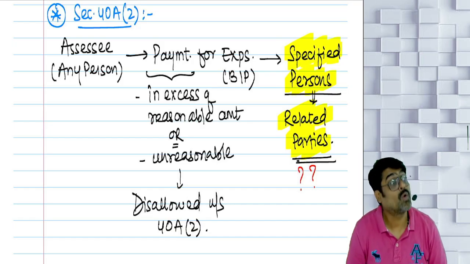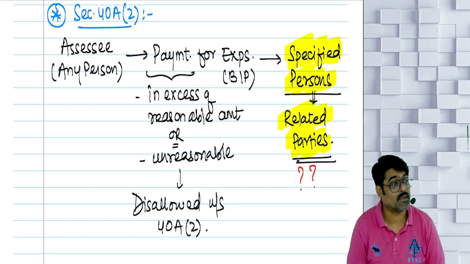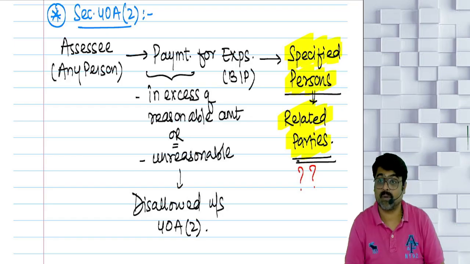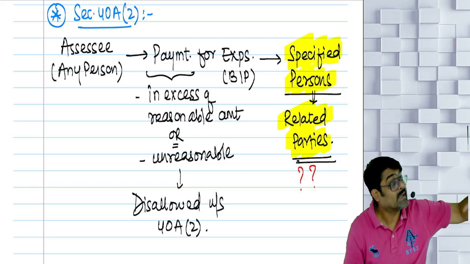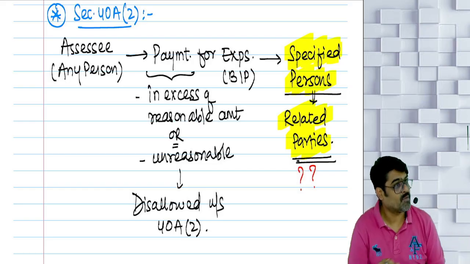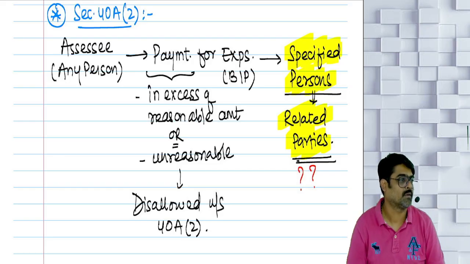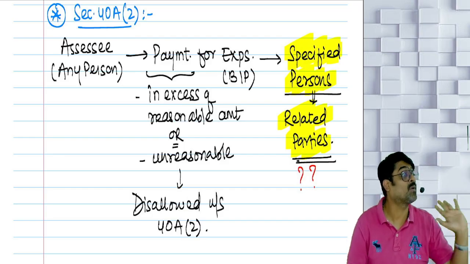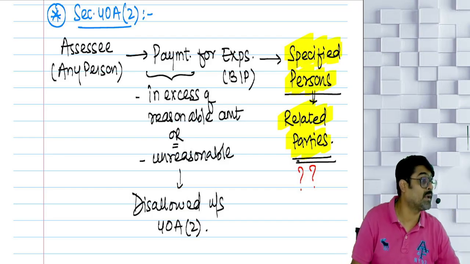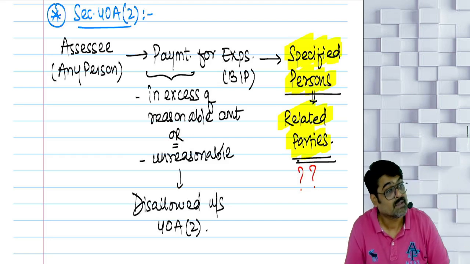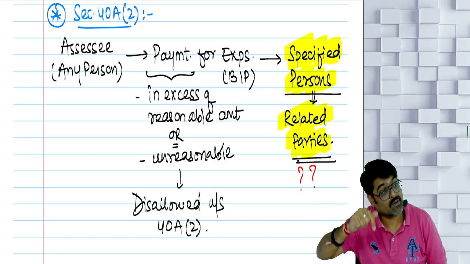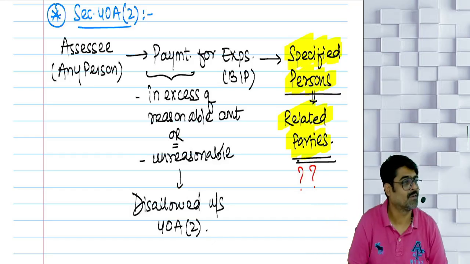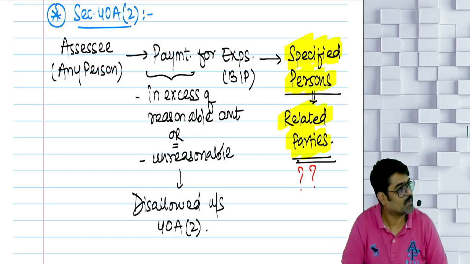80,000 rent for what? Oh, office premises. What is the area of your office premises? Where is your office premises located? Yes or no? Every detail they will ask, and they will inquire how much rent is going on in this area for this type of premises. They will immediately come to know that the fair amount of rent, if I had taken any other similar property, would be how much? 30,000. And how much am I actually paying? Immediately 50,000 they will add back in my profits. 48(2), it will be disallowed.